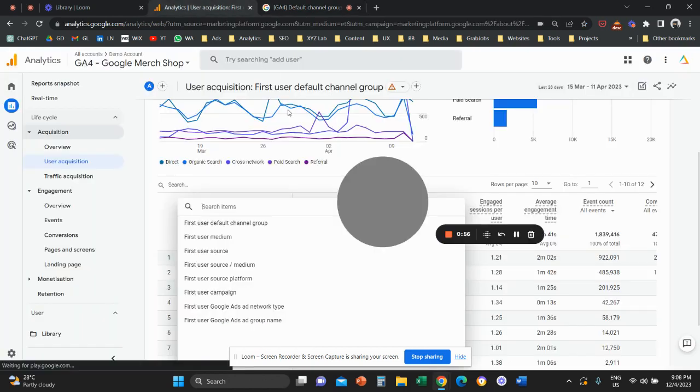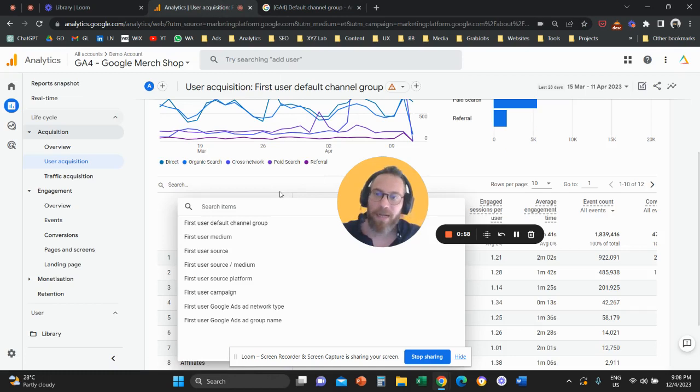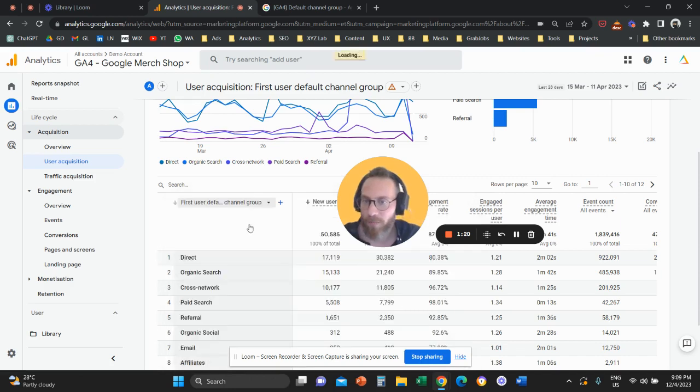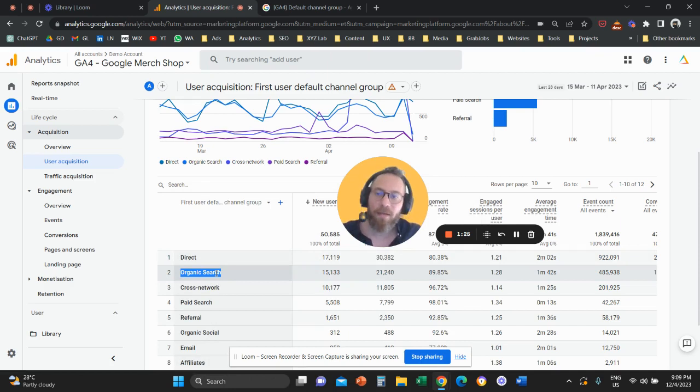So what this means is I visit your website, let's say through Google search. The first time that I visit your website through Google search, Google Analytics will come to this report and will record this visit under the first user source, which is going to be Google, the first user source medium, which is going to be Google/organic, and the first user default channel group, which is going to be organic search. So this report includes only first visits. The first time that somebody arrived at your website, how did they do so?